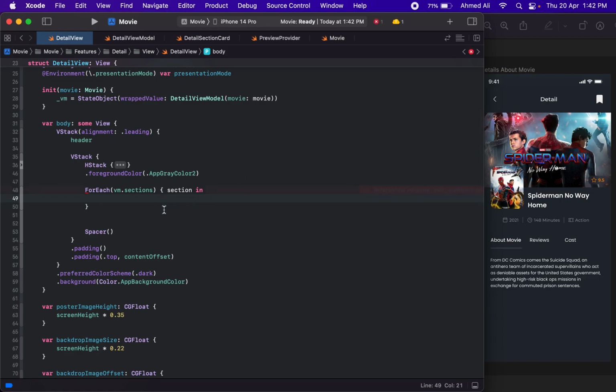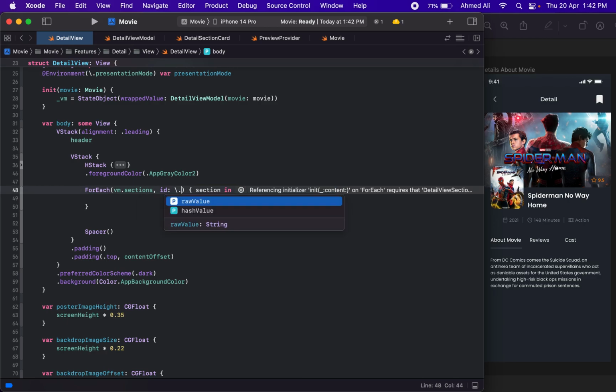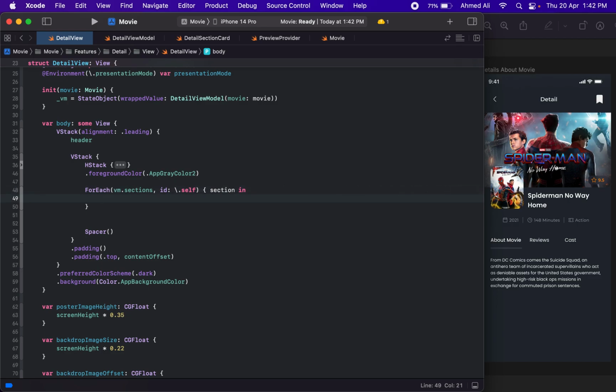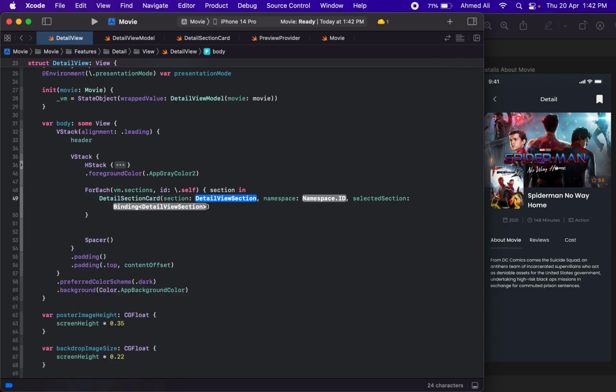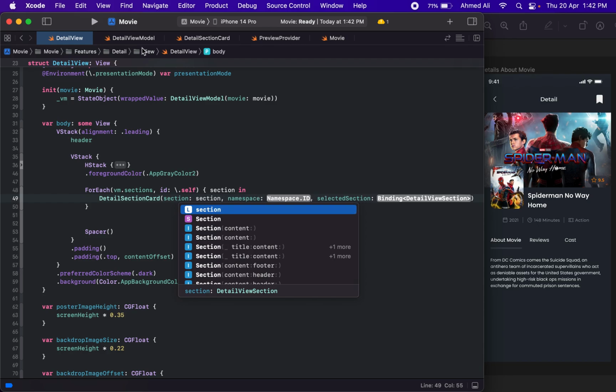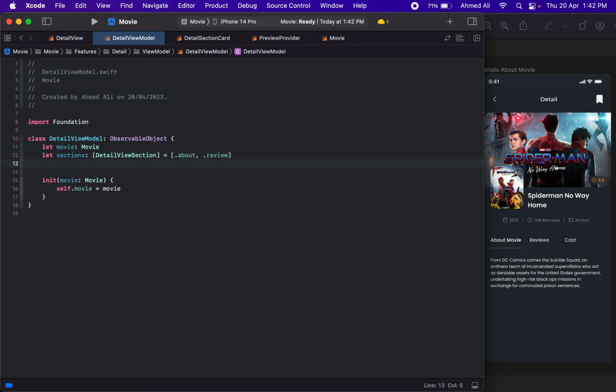Can we do this like self? We just have to confirm, and then we just have to, yeah, so we just need to have this section code. So it's detail section code, and we need to pass in this section, and then we need to have a selected section.